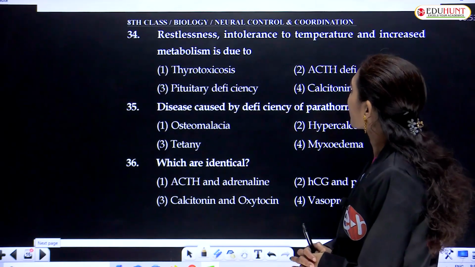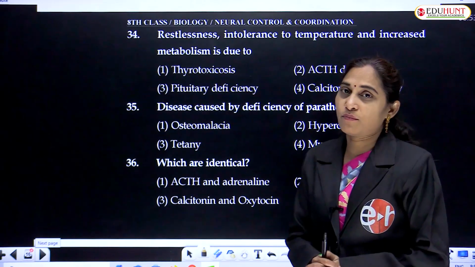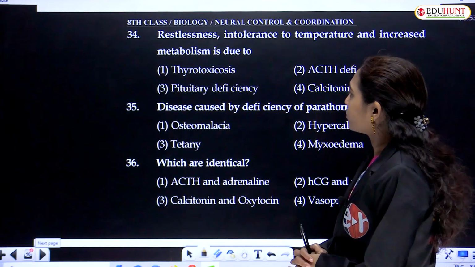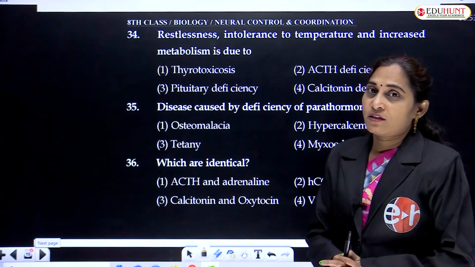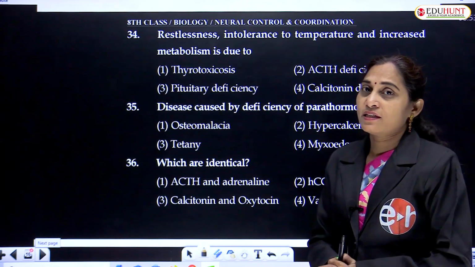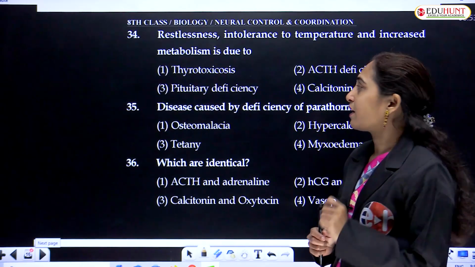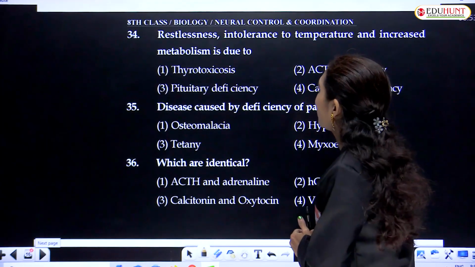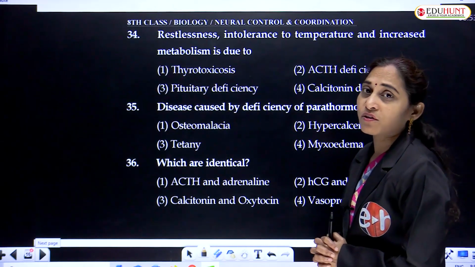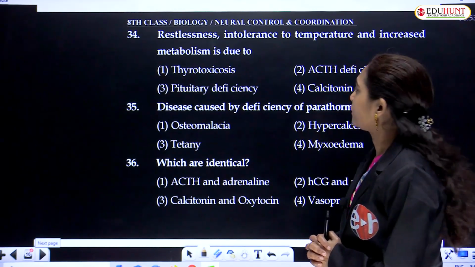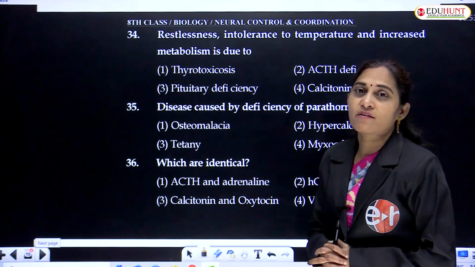Restlessness, intolerance to temperature and increased metabolism are the symptoms of the disease caused by the disorder in which gland or organ or hormone? Thyrotoxicosis, ACTH adenocorticotropic hormone deficiency, pituitary deficiency, calcitonin deficiency.